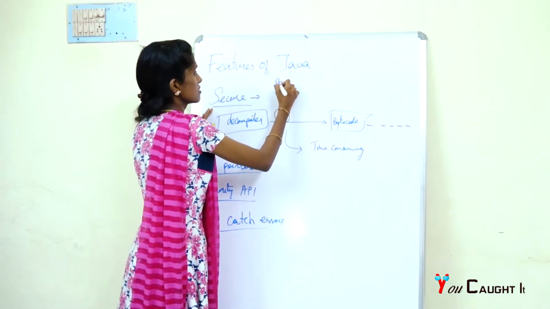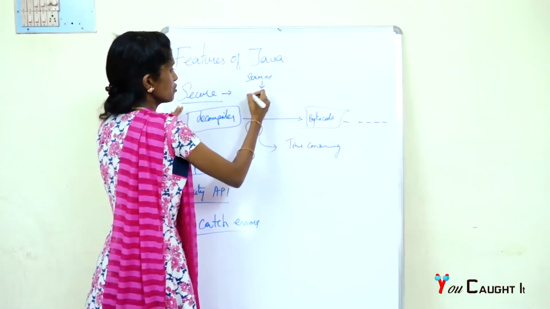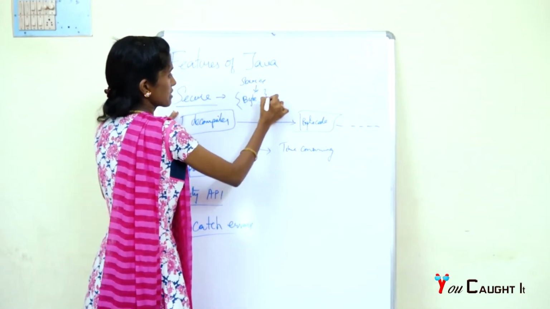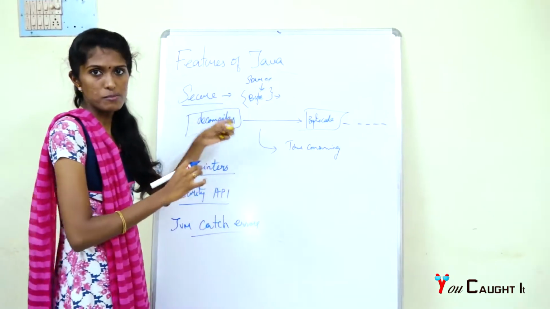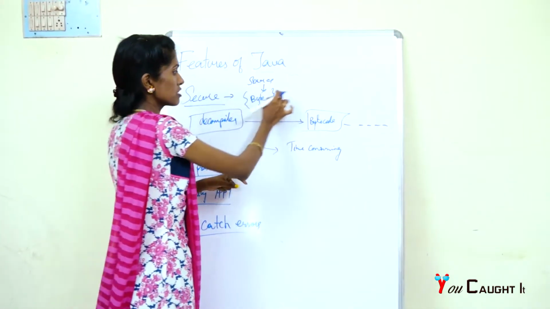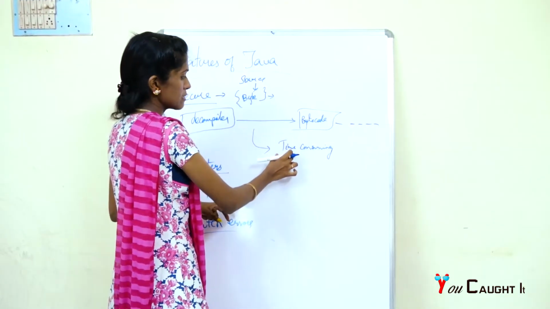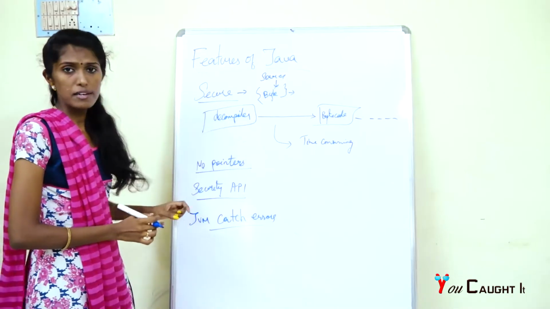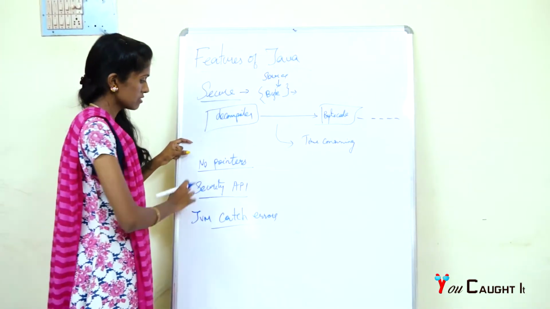your source file is converted into bytecode by the compiler. This bytecode is not very easy to exploit by a third party. Even if someone tries to decompile your bytecode, this process is highly time consuming. In the meantime, we can save our bytecode. And the next one is no pointers.